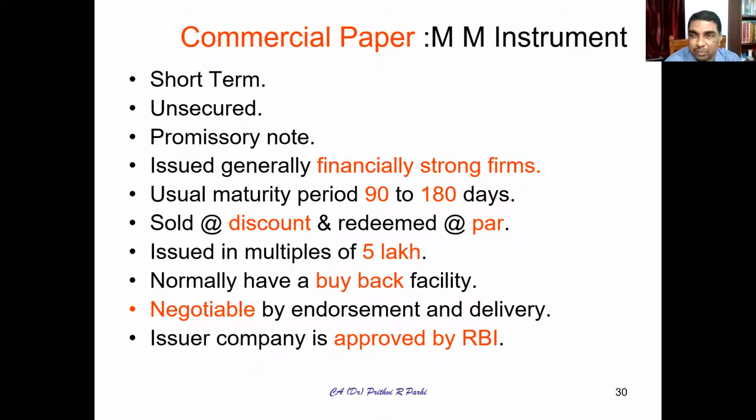If the company wants, the company can buy it back. So the company sells commercial paper, investors buy it at discount, and the company redeems it. But the issuer company should have been approved by Reserve Bank of India. Then only they can issue commercial paper.